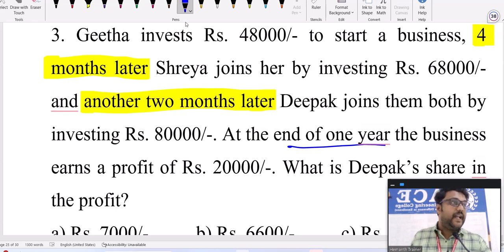Let's say school vans, right? There are some private vans which drop the students to schools from home. During 3 months, April, May, June, there are no schools, so those 3 months they don't have business. They are only for 9 months. So for those 9 months, what's their investment?